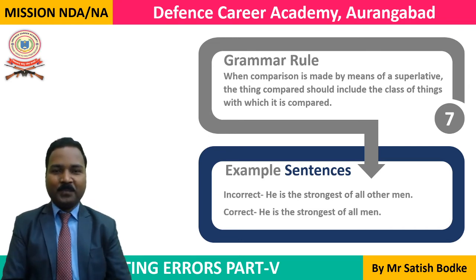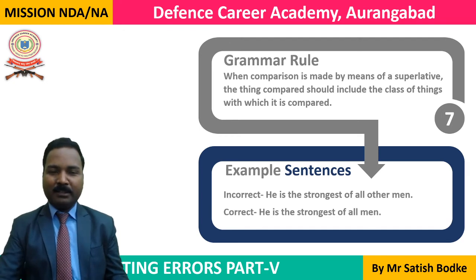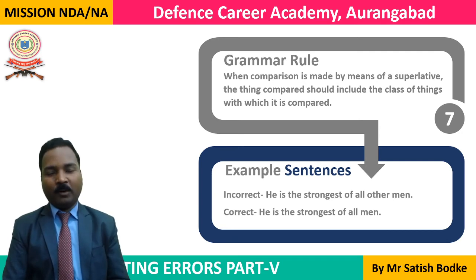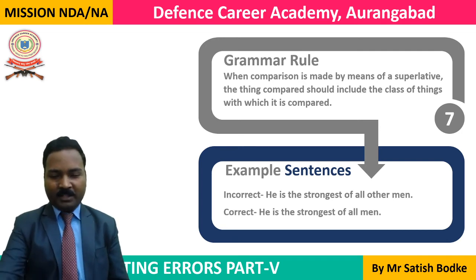So when one thing is compared with all other things, meaning more than one other thing, then we use the superlative form of the adjective. That's rule number 7. Now let's go to rule number 8.